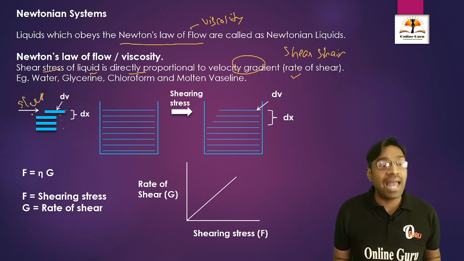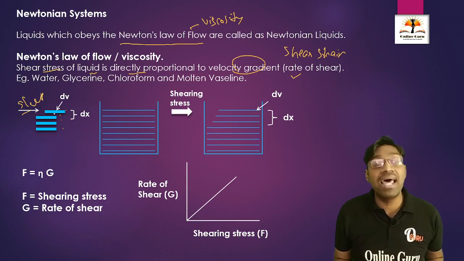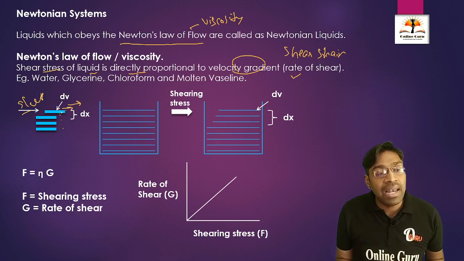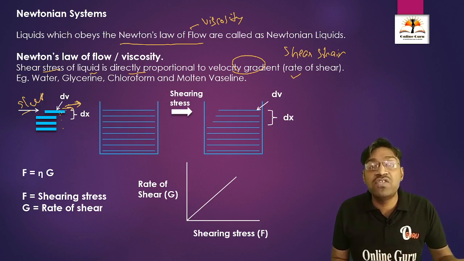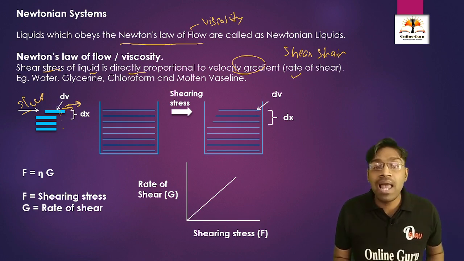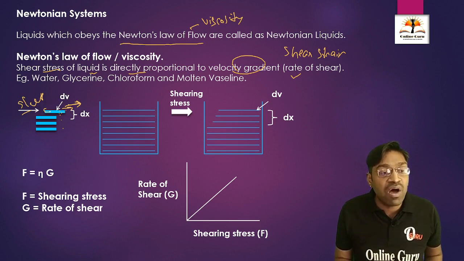When we apply this pressure to the upper layer of the liquid, this upper layer is going to flow in the direction of the applied force. In this direction we apply force. Hence this upper layer of the liquid is going to move in this forward direction. This is what is called rate of shear. Means in the rate of shear, what will happen? There will be a change in the velocity of this upper layer.